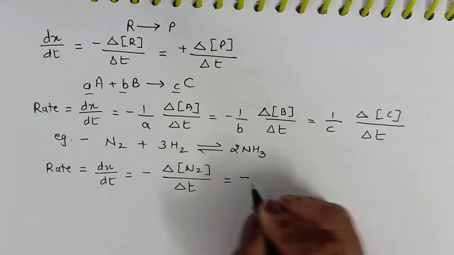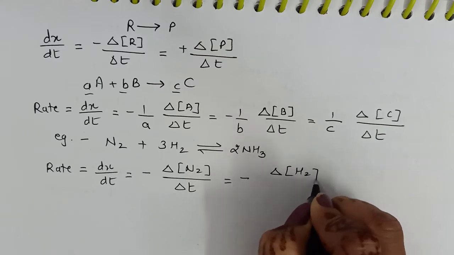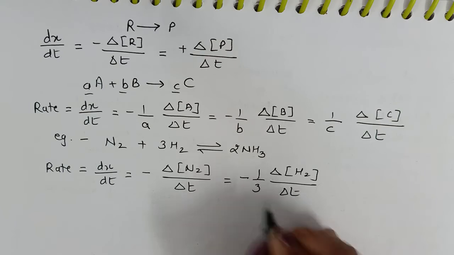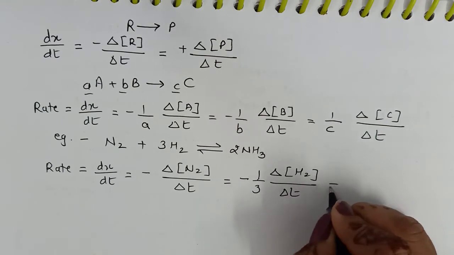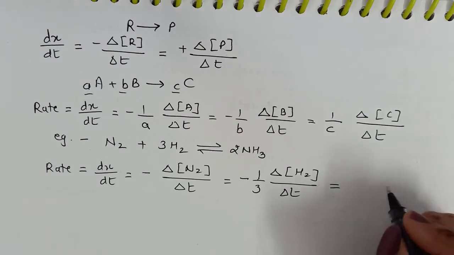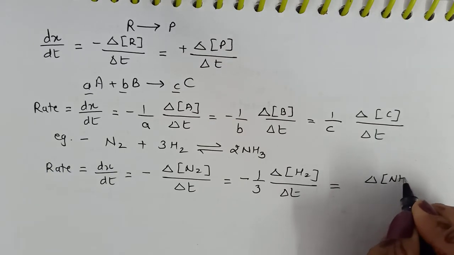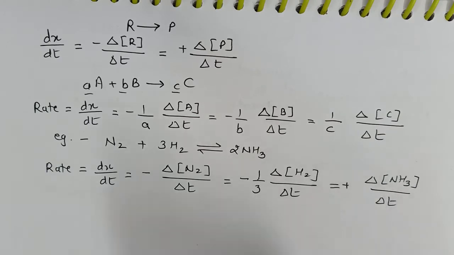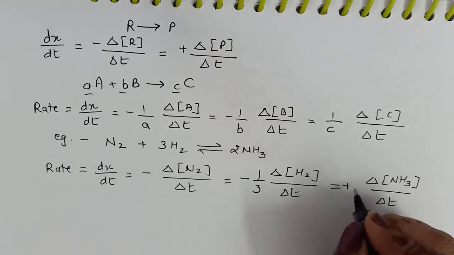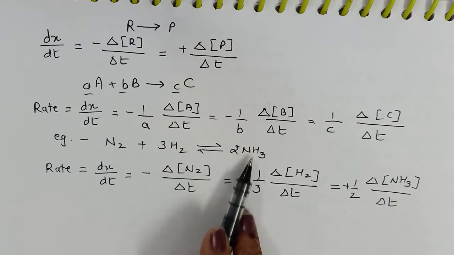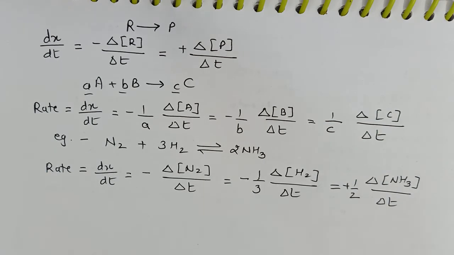That is equal to minus del hydrogen upon del T. But since there is stoichiometry, we will take into consideration that the rate of decrease in the molar concentration of reactant is equal to the rate of appearance of the product, and therefore this will be in plus sign. We will consider stoichiometry.